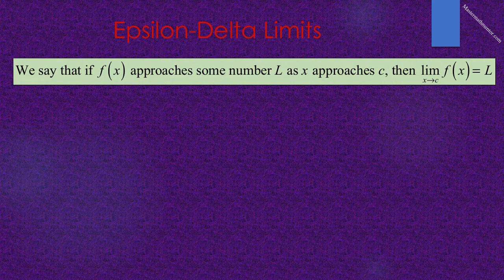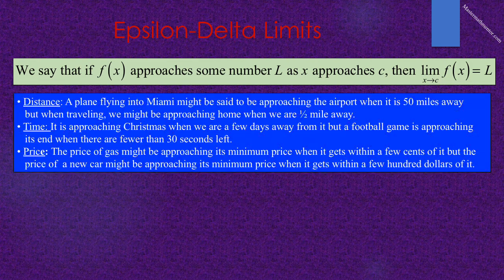In calculus, we said that if f of x approaches some number L as x approaches c, then the limit of f of x as x approaches c is equal to L, and L is the limit. But what do we mean by approaching? Approaching is a relative term.